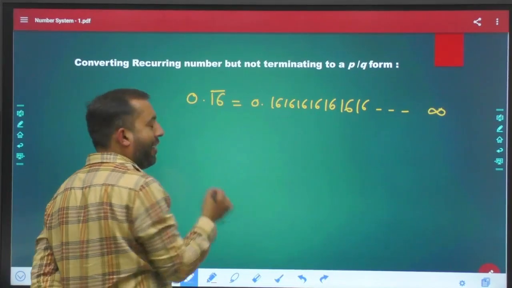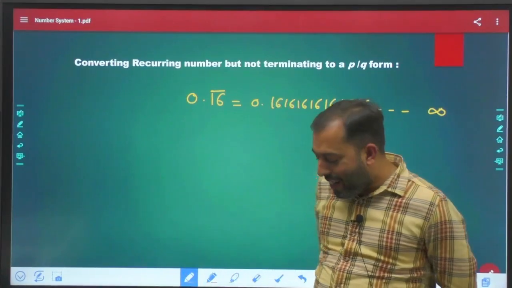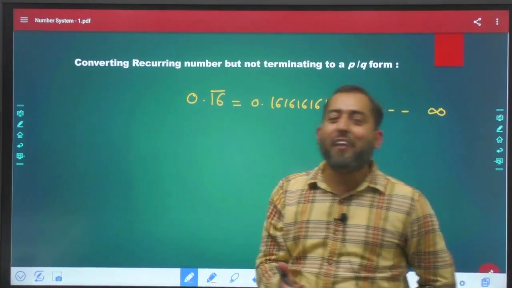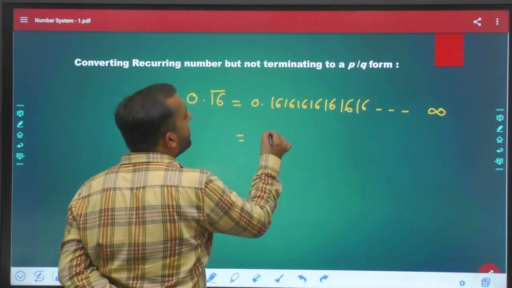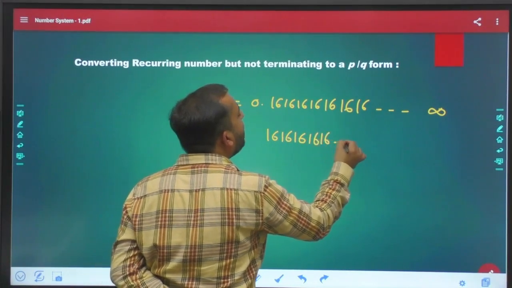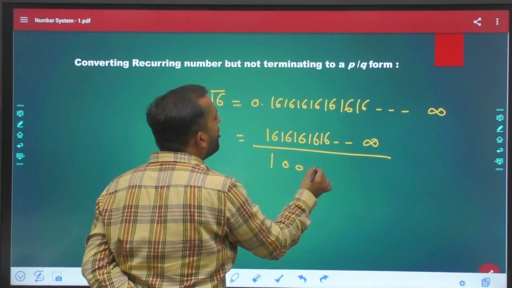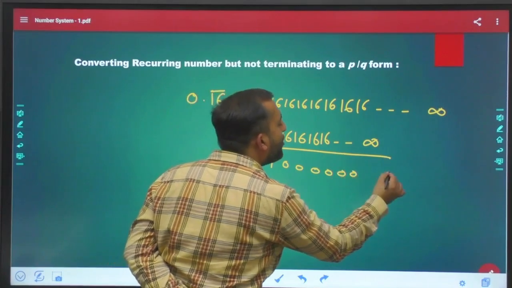Now by general rule, if you want to convert this number into a fraction, what will you people generally do? Sir, we will write this 16 till infinity in the numerator, divided by 1 0 0 0 0 0 0 till infinity.